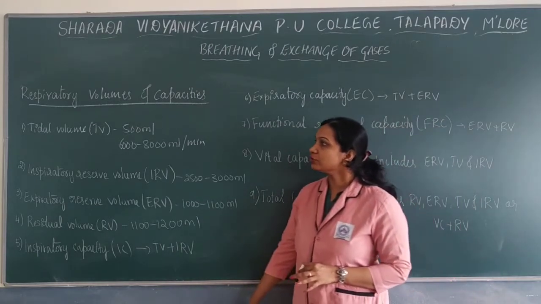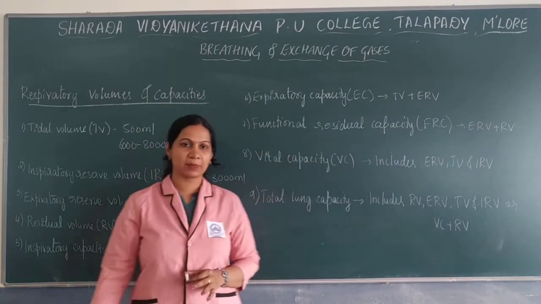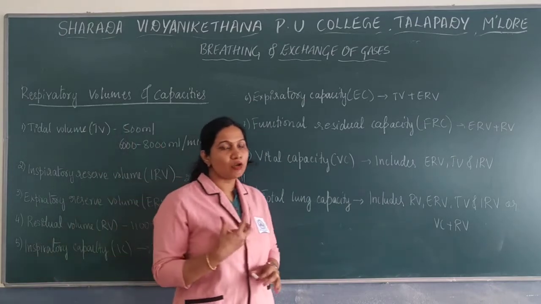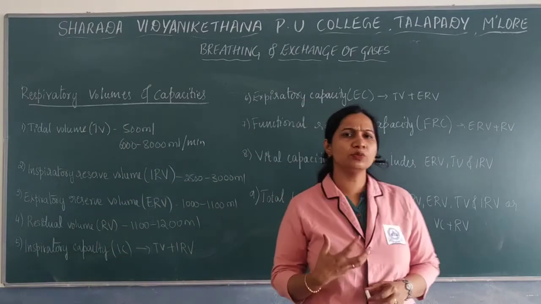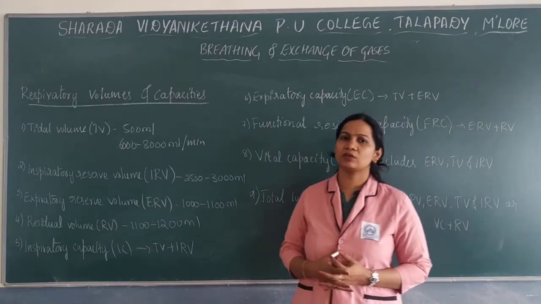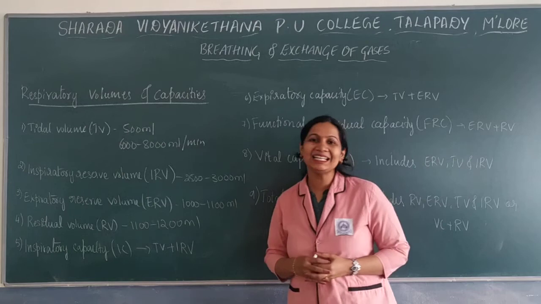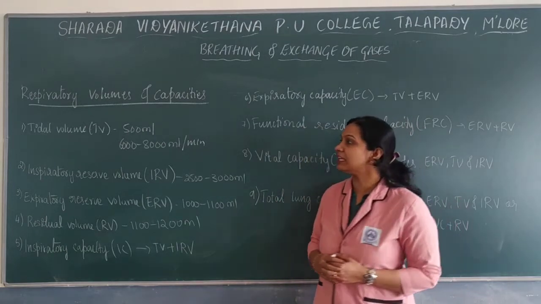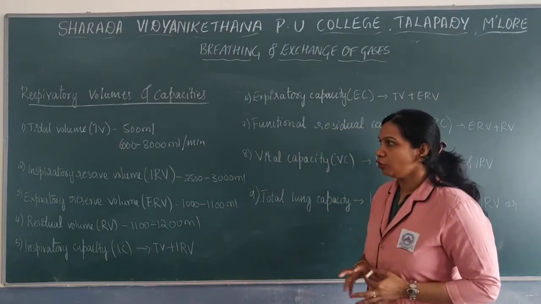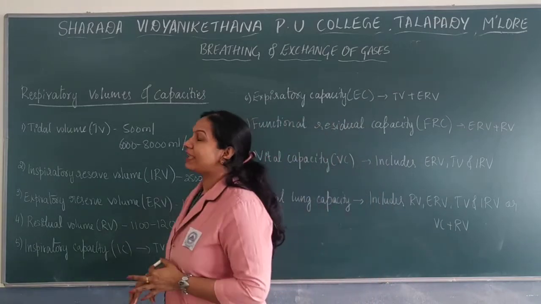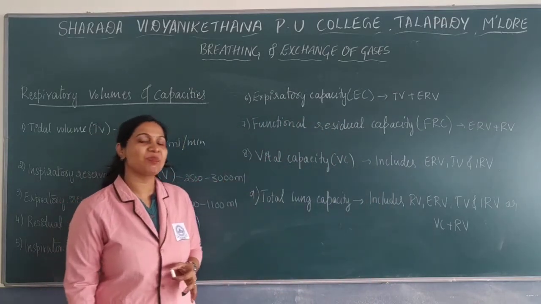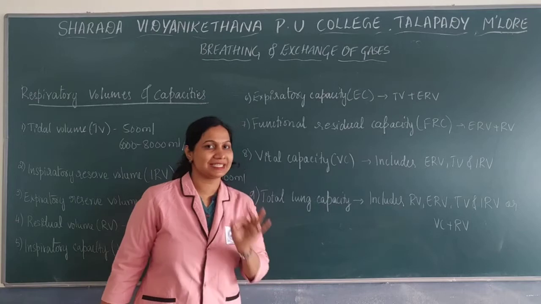Regarding respiratory volumes and capacities, these can also be used in some clinical diagnosis. First and foremost is the tidal volume, TV. It is the volume of air inspired or expired during a normal respiration.